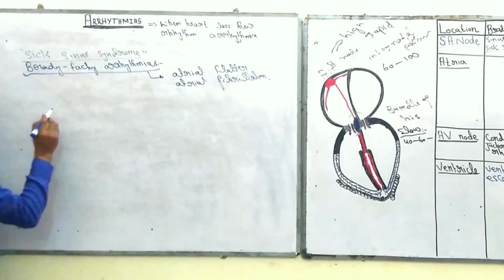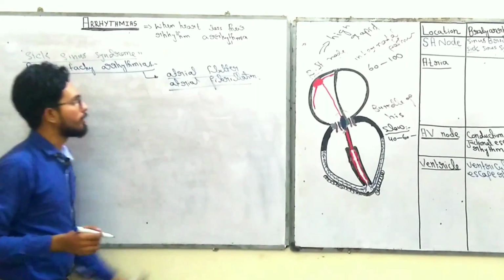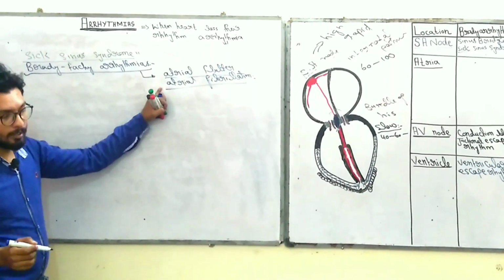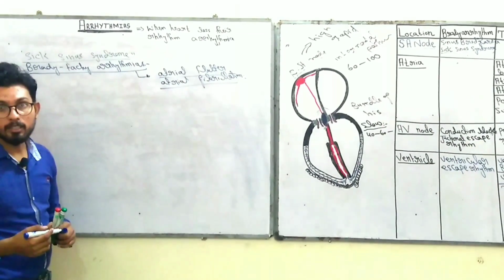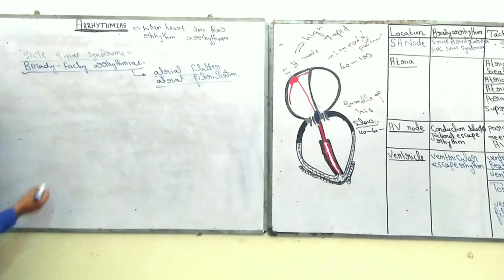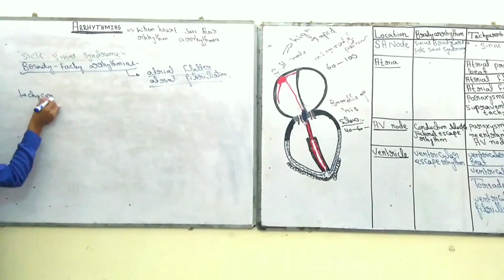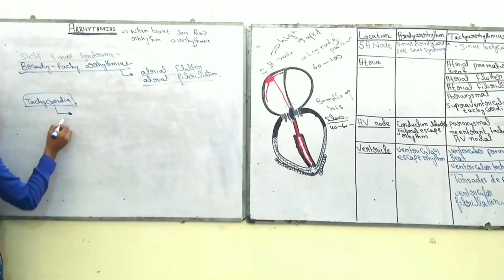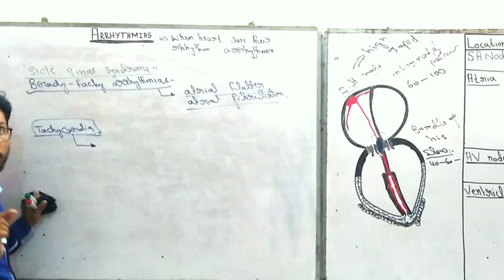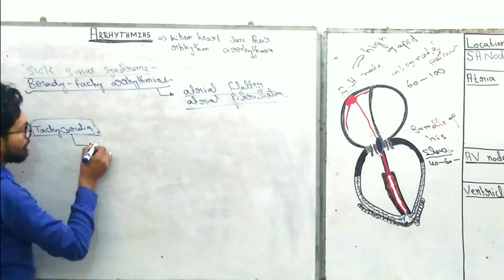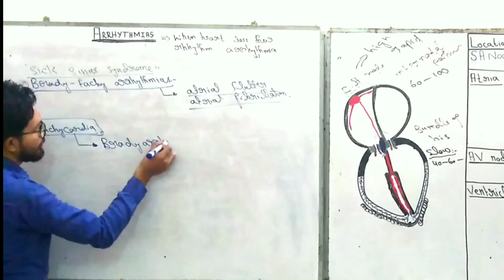So what really happens, just for information, in atrial flutter and in atrial fibrillation, the heart rate is increased. And when heart rate is increased, first there is a phenomenon of tachycardia. After a certain time, to stop the atrial flutter or atrial fibrillation, strong vagal signals arise from the brain, and that causes bradyarrhythmia for a certain time.